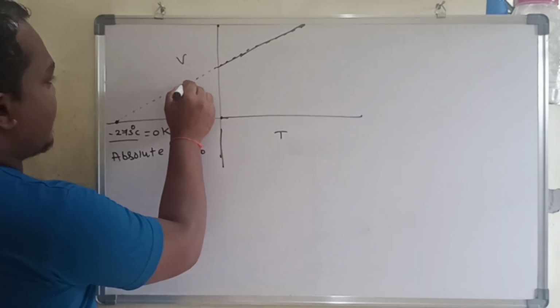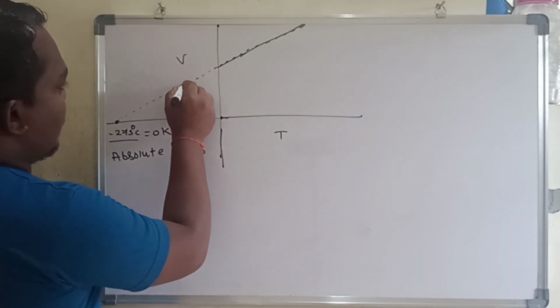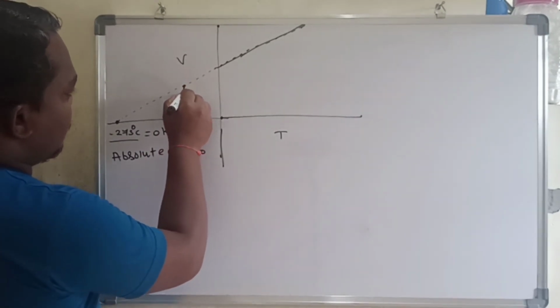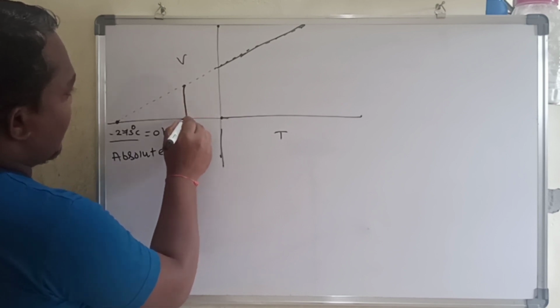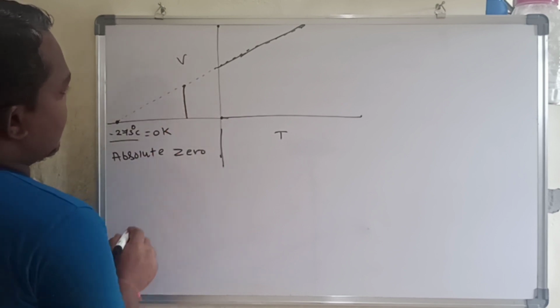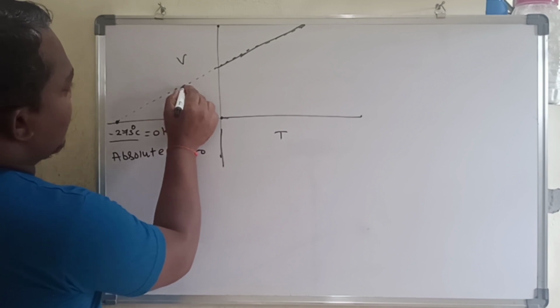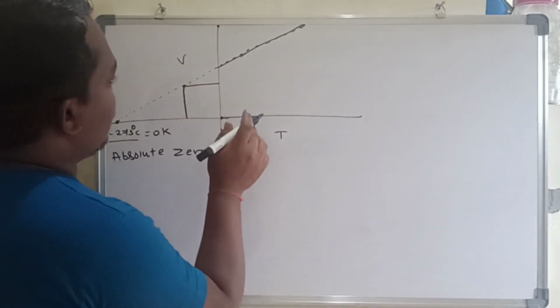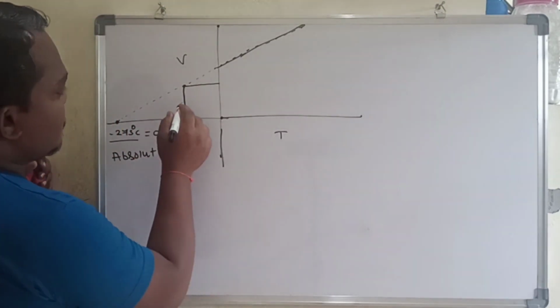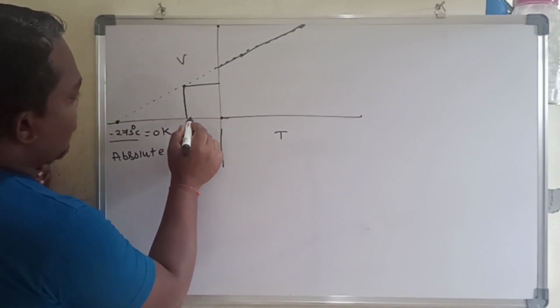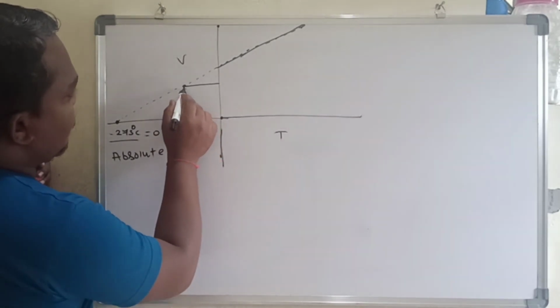Let me take any one point. I am going to take a point here, and draw a line parallel to the y-axis towards the x-axis, and another line parallel to the x-axis towards the y-axis. So this is the first point.